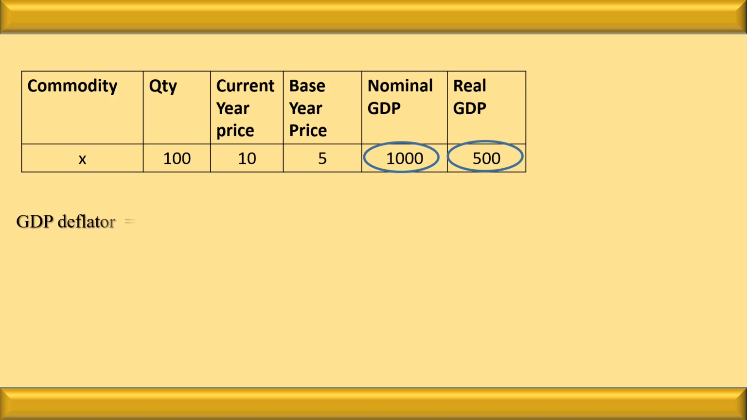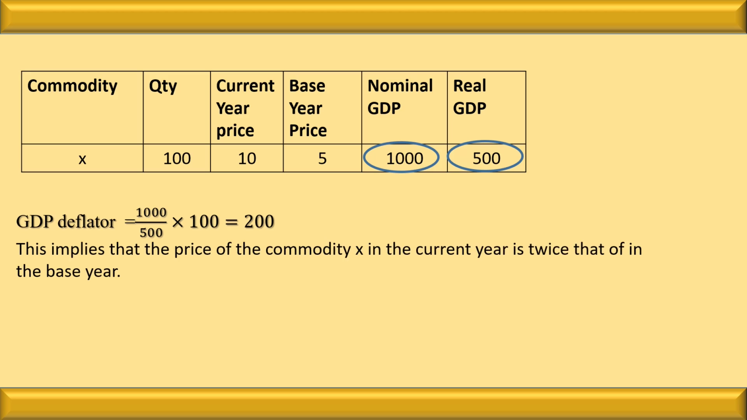Put the value in the formula. What is the formula to find out the GDP deflator? The formula is nominal GDP multiplied by 100 divided by real GDP. Put the value in the formula and we will get 200% or 2 times. This implies that the price of the commodity X in the current year is twice that of the base year. So the price has doubled in the current year.